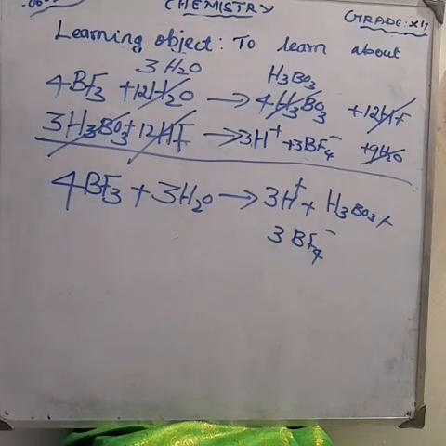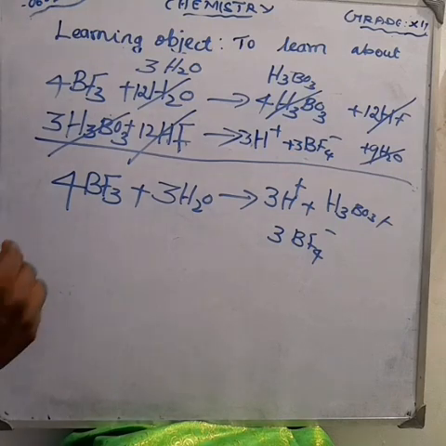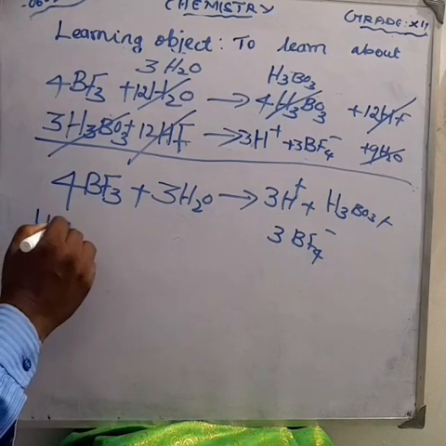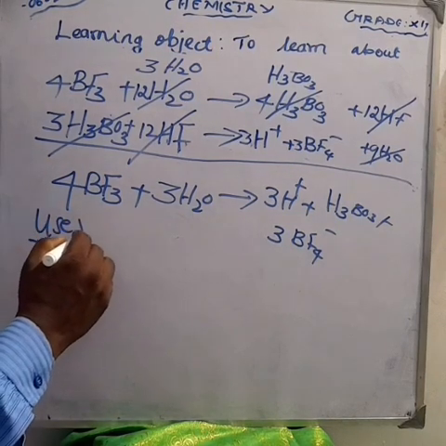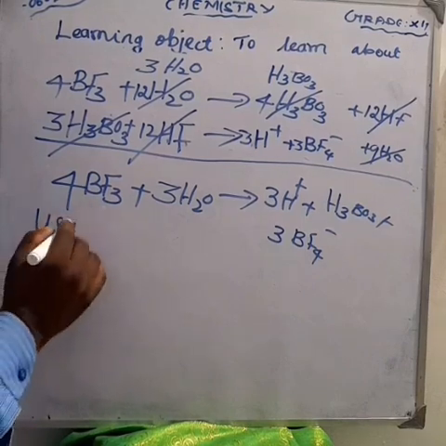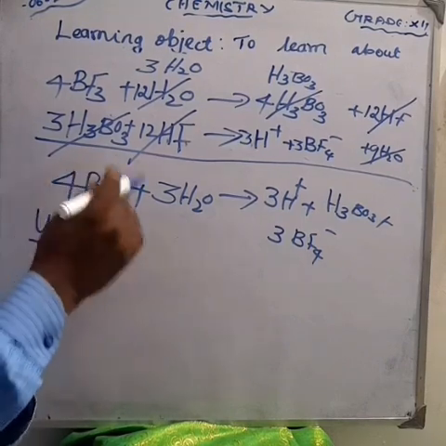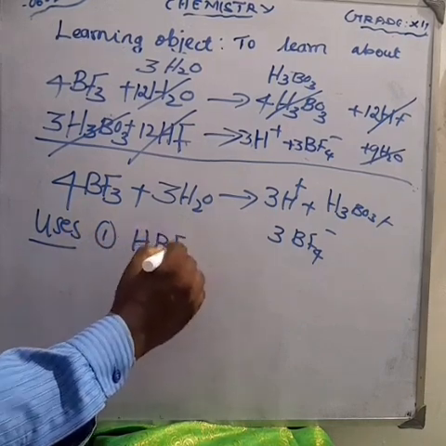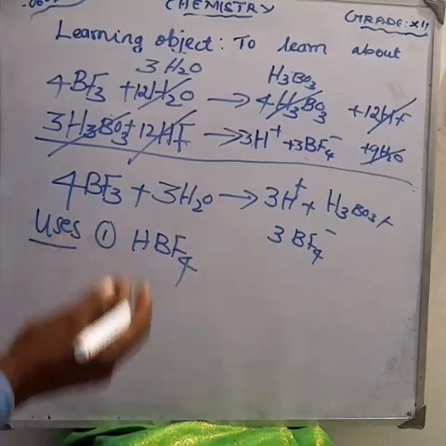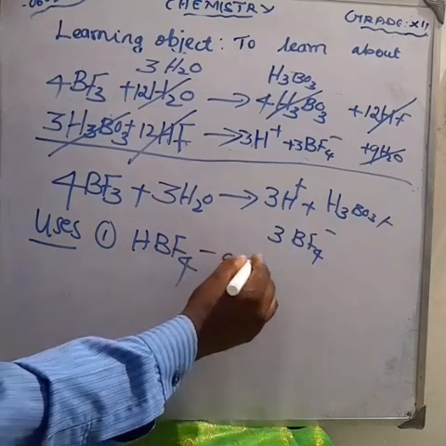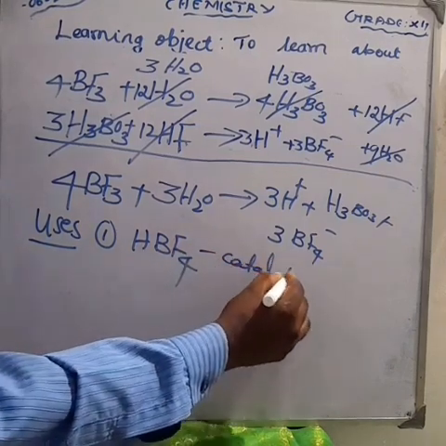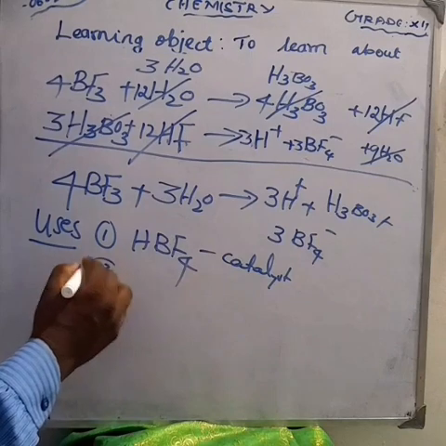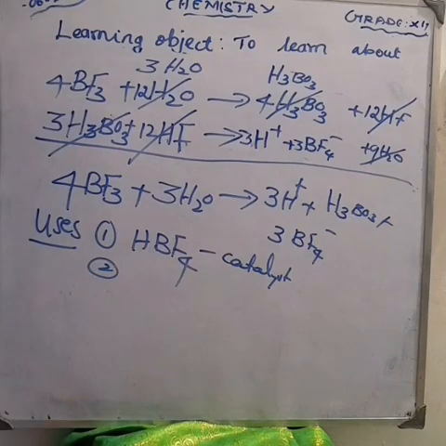Next, what are the uses of boron trifluoride? Boron trifluoride is used for the preparation of HBF4, and as a catalyst in organic chemistry. This is used as a catalyst in organic chemistry. And also it is used as a fluorinating agent. Okay.